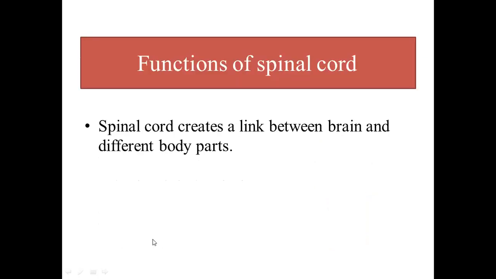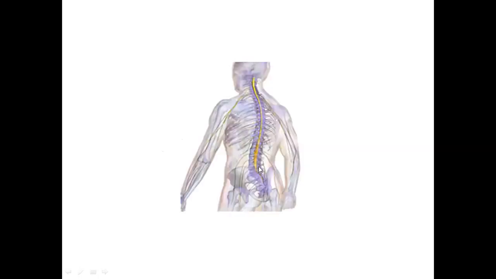So functions of spinal cord. We have discussed the structure of the spinal cord. Now we'll talk about the function of spinal cord. Spinal cord performs two main functions. Number one, spinal cord creates a link between brain and different body parts. How is spinal cord creating a link between brain and different body parts? This figure is here to make this concept clear, that how spinal cord is actually forming a link or connection between the brain and the body parts.